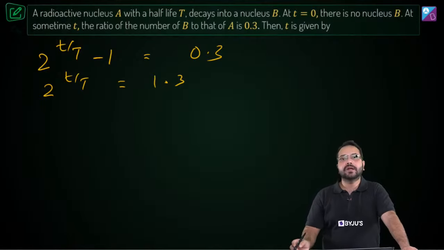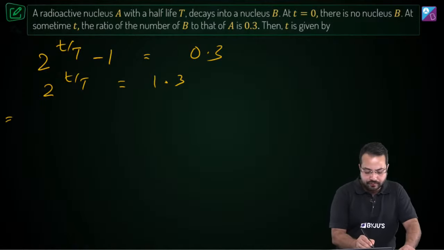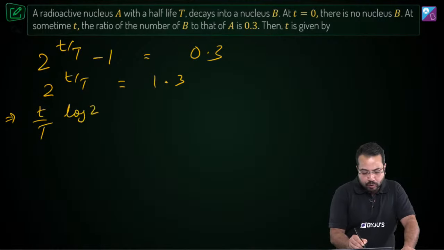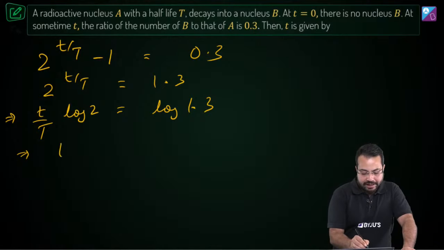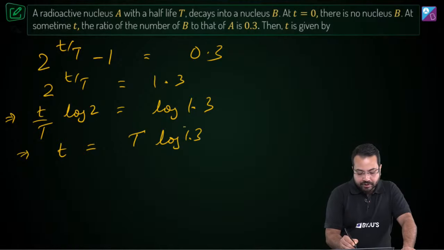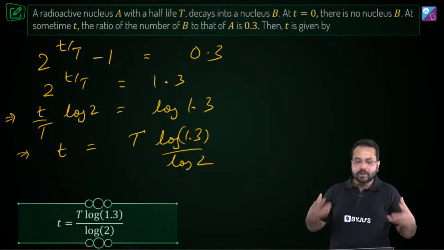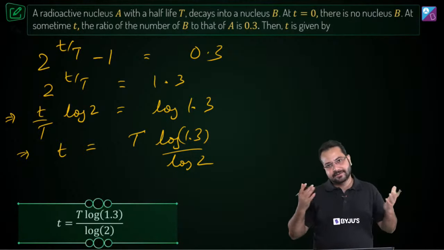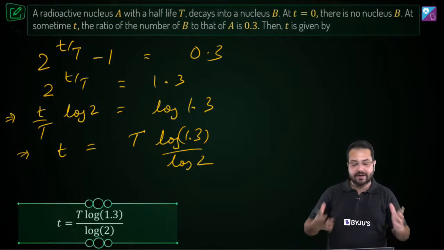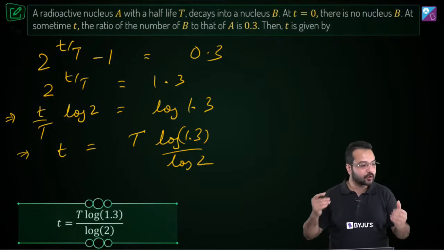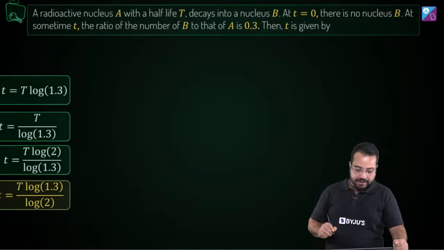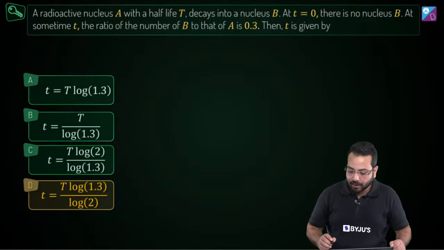Now what we can do is we can take a log on both sides. Okay, so if we take a log, we'll be left with T upon capital T log 2 is equal to log 1.3, and from here we are going to get T is equal to capital T into log 1.3 divided by log 2. Okay, and the question, they don't even expect us to do the calculation, so that's perfect for us. Okay, so we have to leave the answer in these terms. So this is going to be our answer, and what will be the correct option? The correct option is going to be option D.